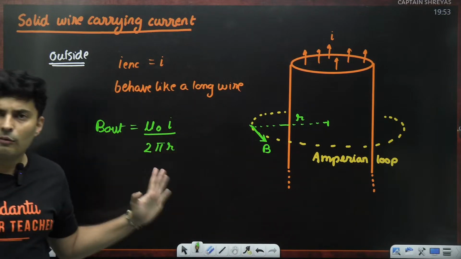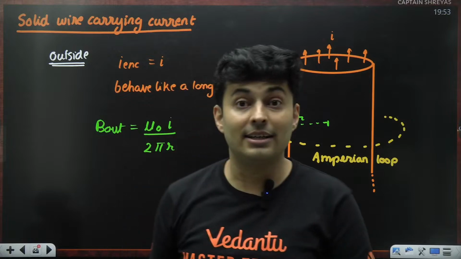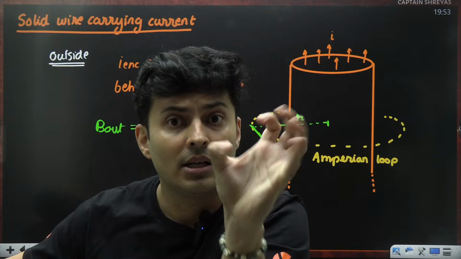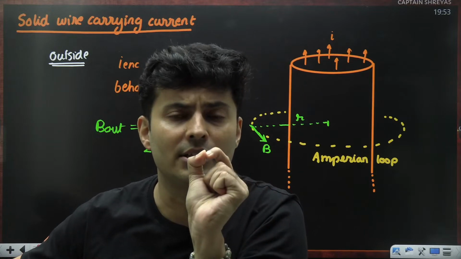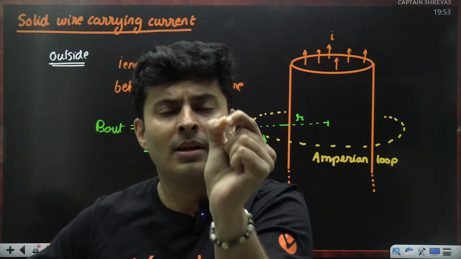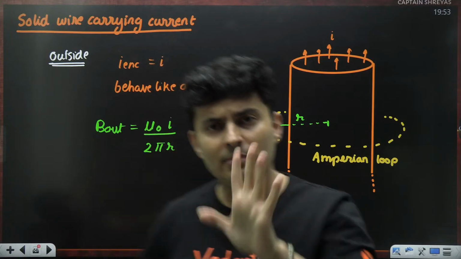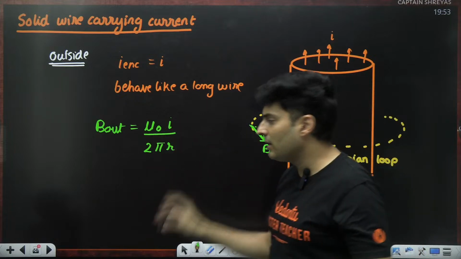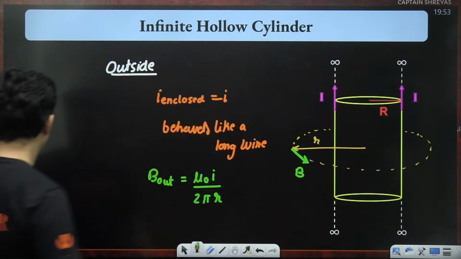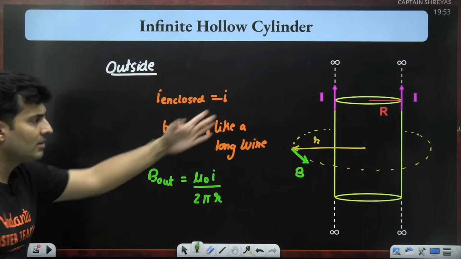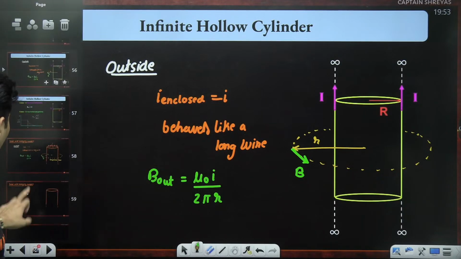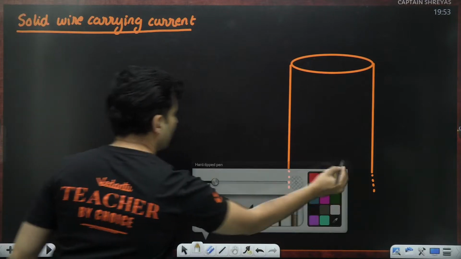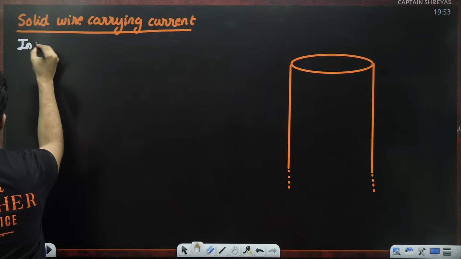This is still valid even for a solid cylinder, just like in electrostatics, where a uniformly charged solid sphere again behaves like a point charge. The same thing happens here. For a solid cylinder, the field is exactly like a long wire, the same as even the hollow cylinder. The problem happens the moment you go inside.